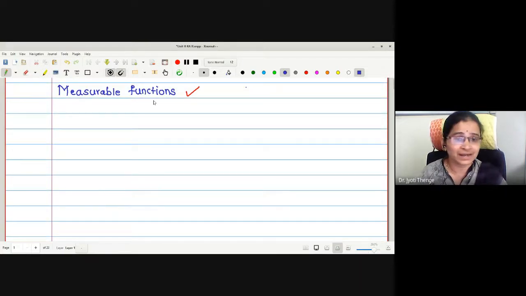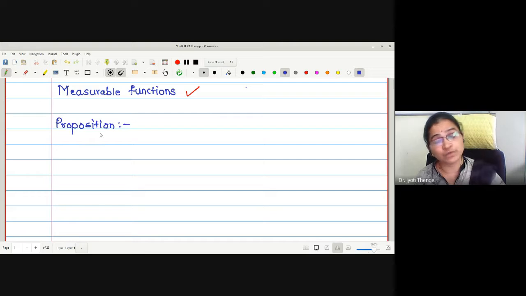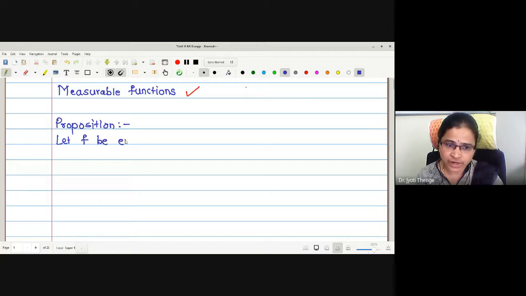To understand that extra condition, we need this proposition. So let me write the proposition first. In this proposition, we prove the equivalence of four statements for an extended real valued function. Let us start. Let f be an extended real valued function. What is the meaning of extended real valued function?